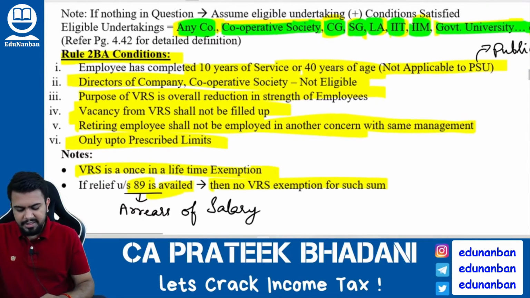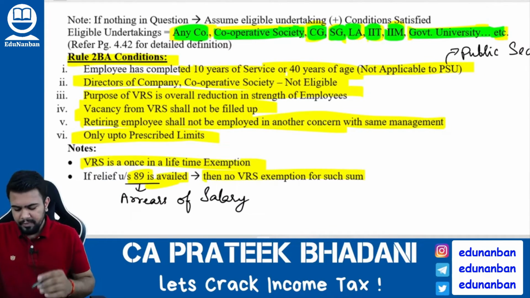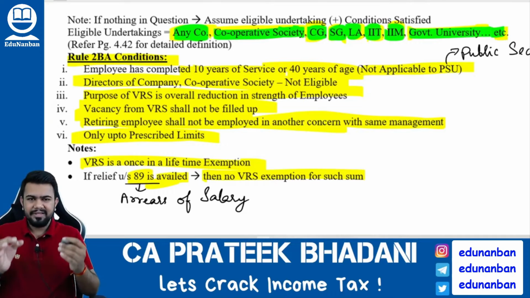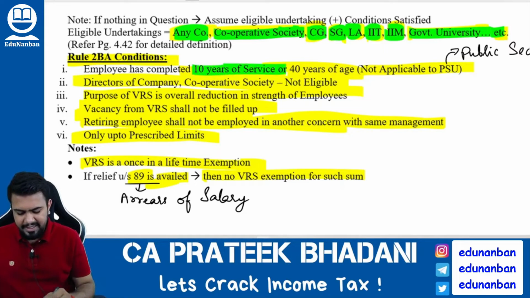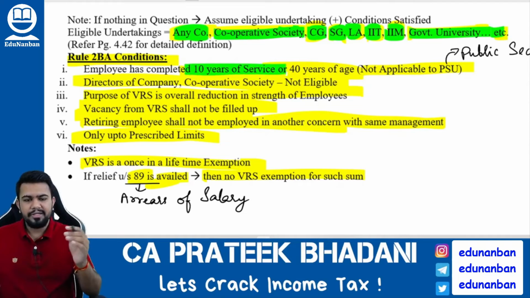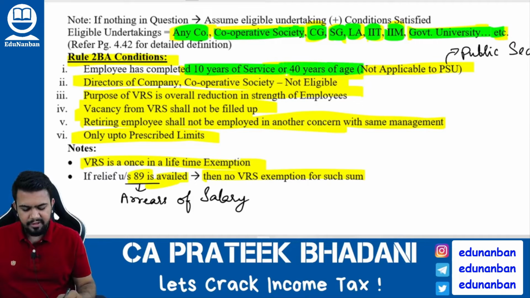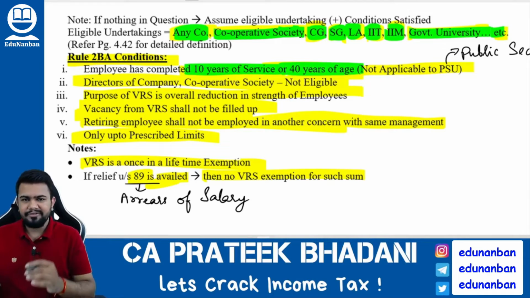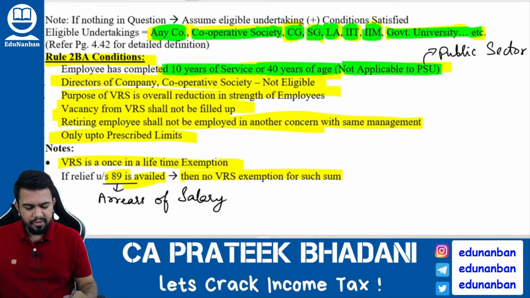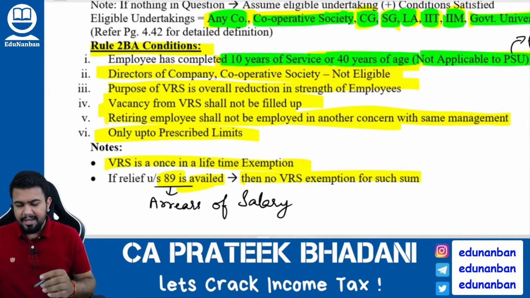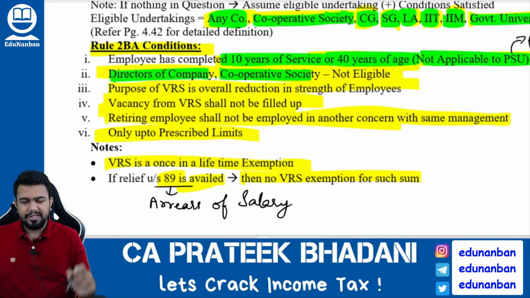Then what are the conditions? Condition number 1. The employee who is receiving the voluntary retirement scheme amount should complete at least 10 years of service, or he should at least have 40 years of age. However, this condition alone is not applicable to PSU, that is public sector undertaking. Next condition, director of company or cooperative society are not eligible for exemption.